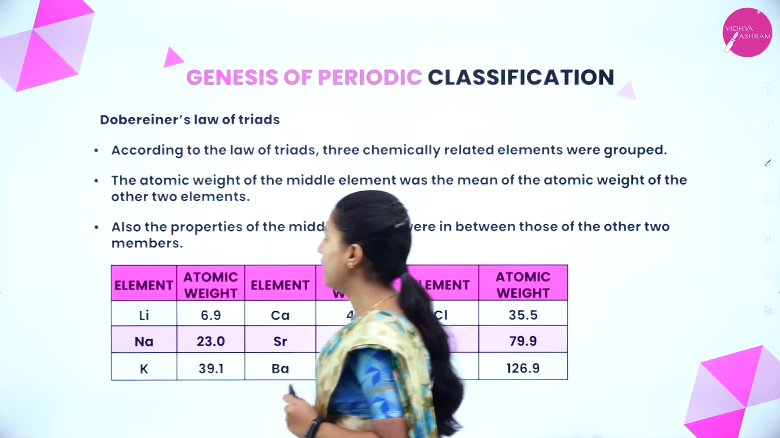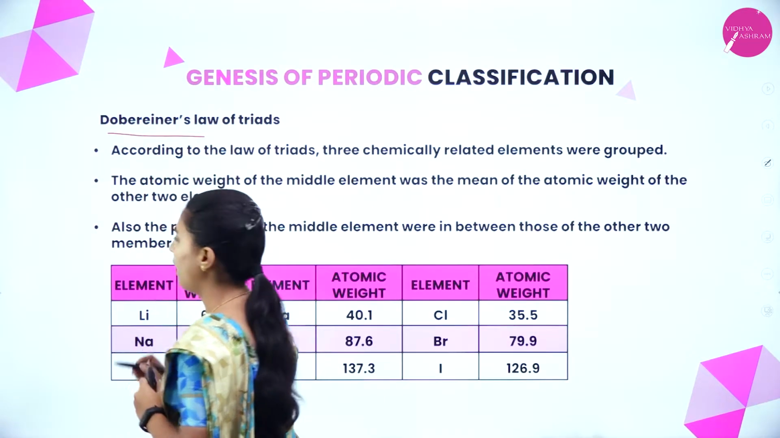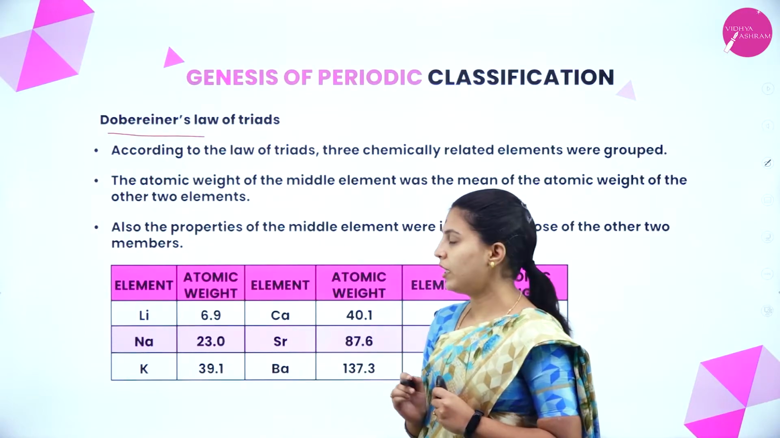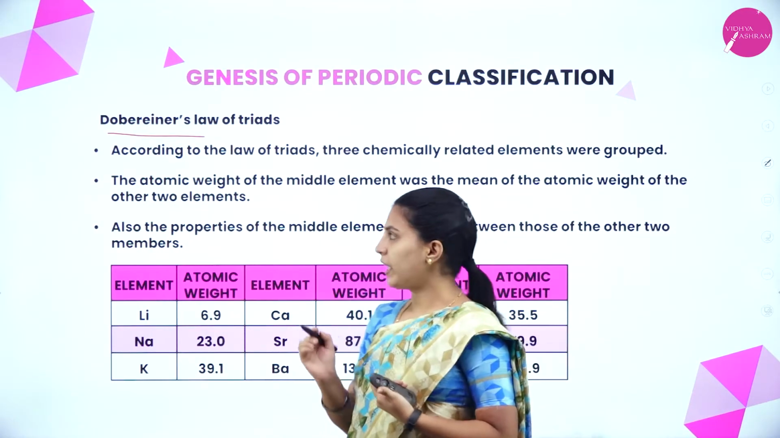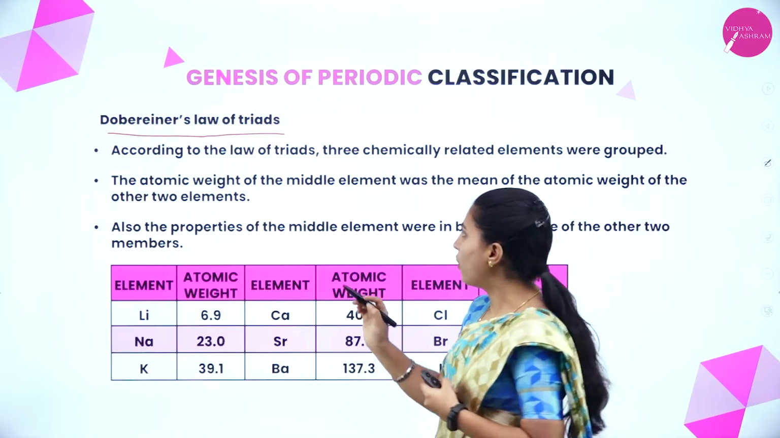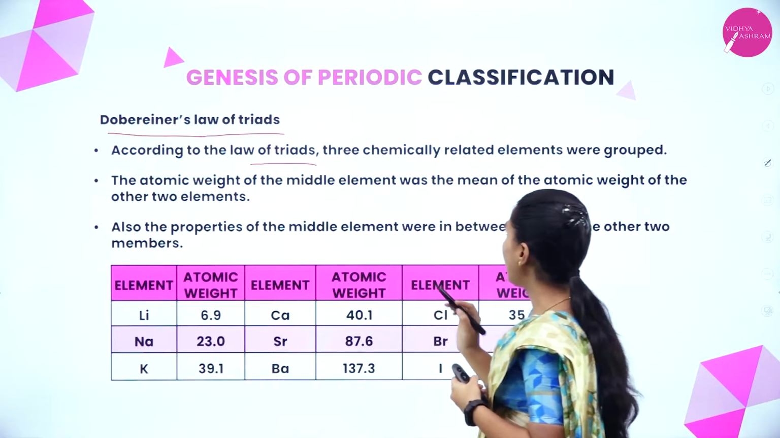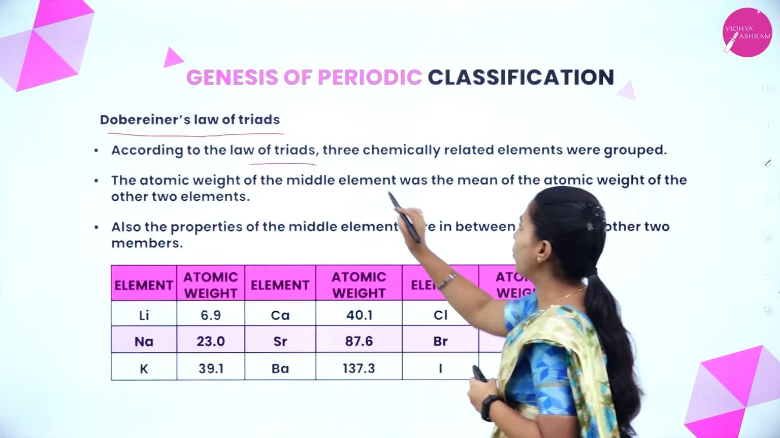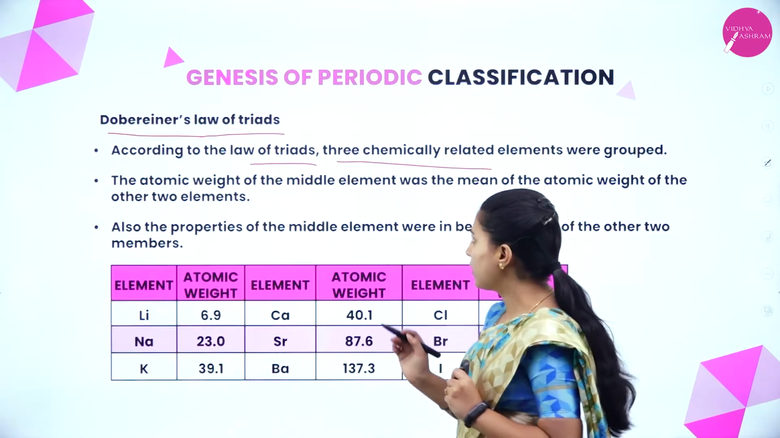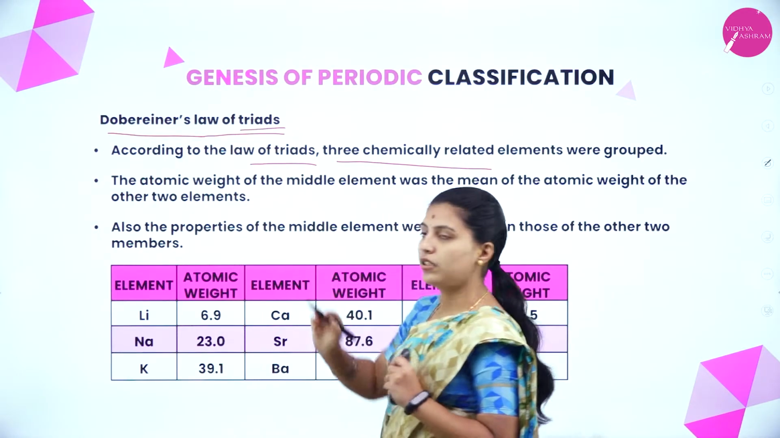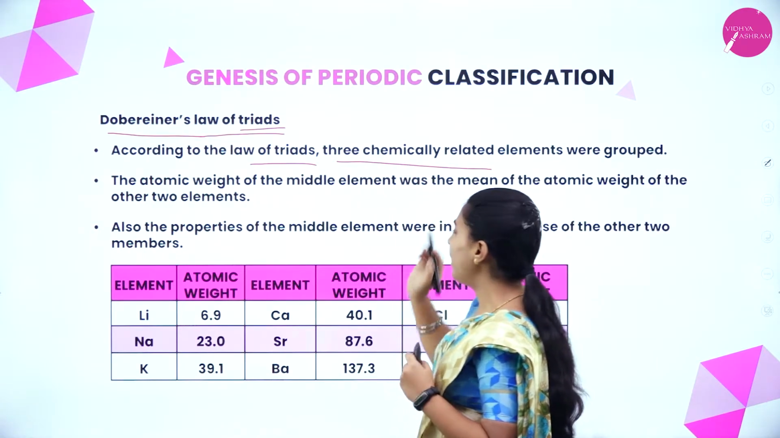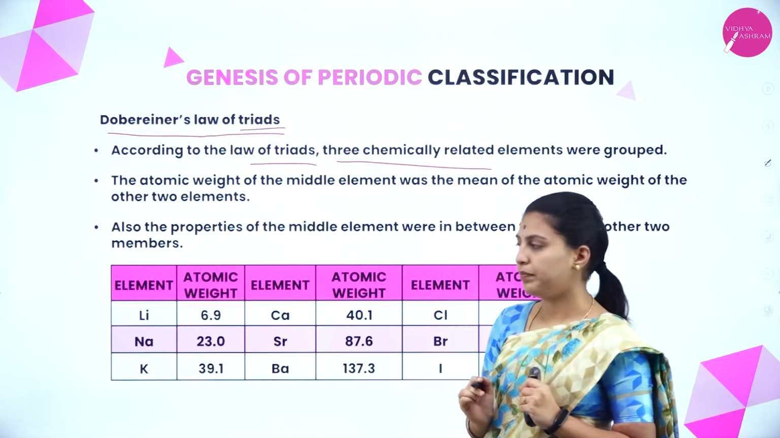The first scientist is Dobereiner. In 1829, a German scientist, Dobereiner, put forward the law of triads. According to the law of triads, 3 chemically related elements were grouped. That we will call a triad, that is 3 chemically related elements.